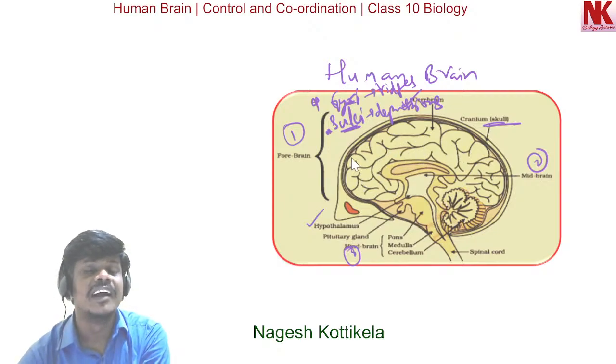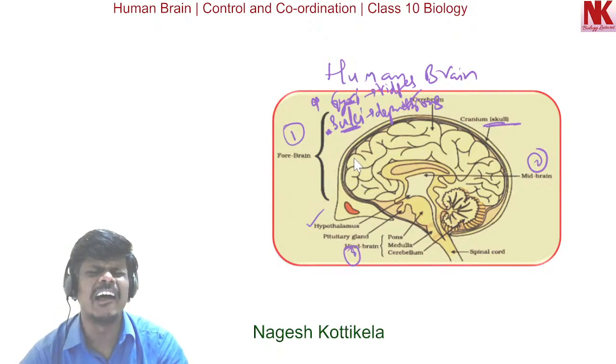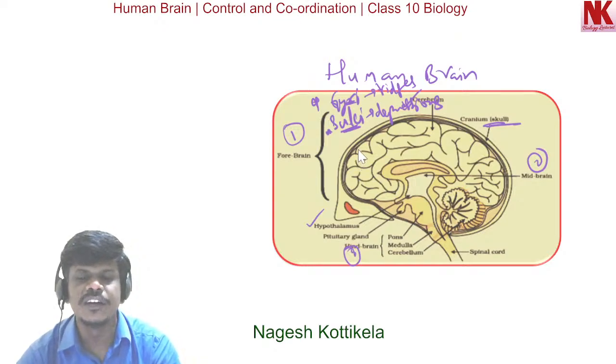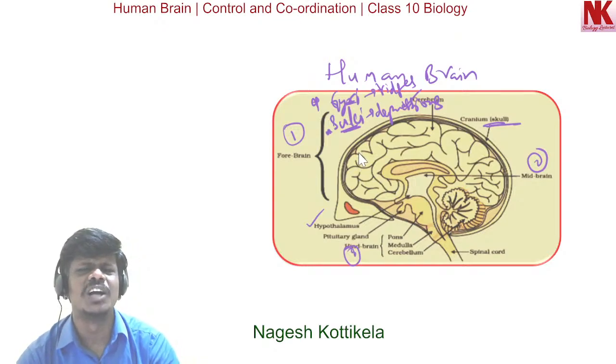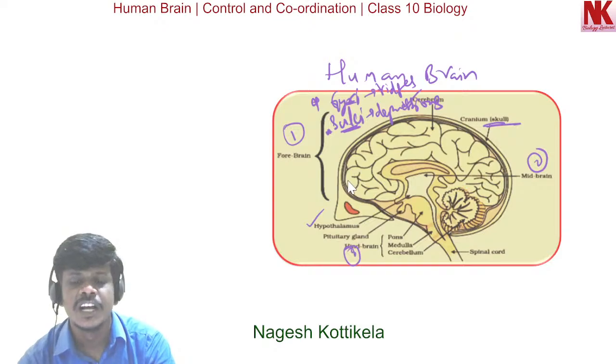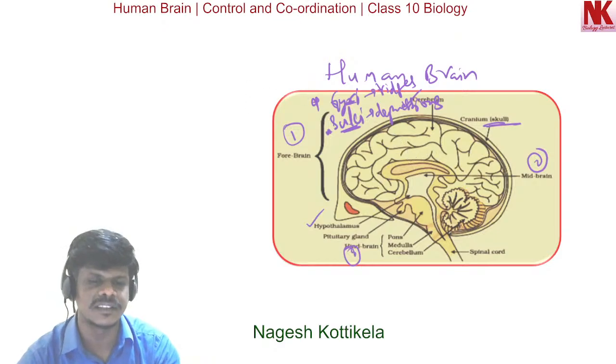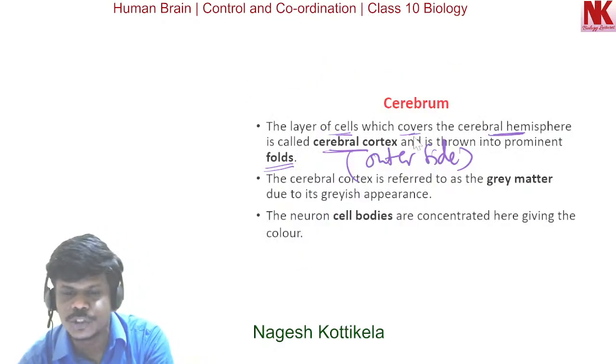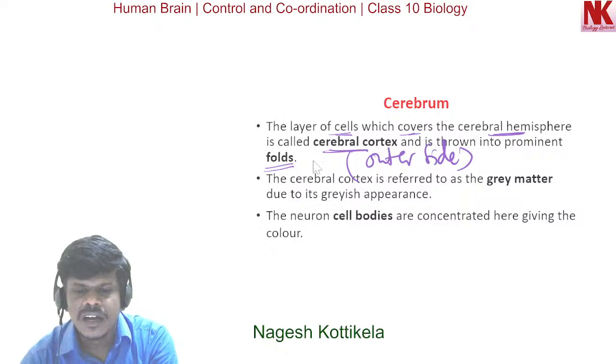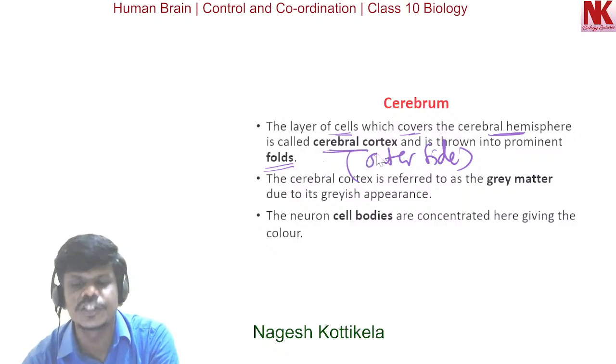They increase the surface area enormously, so they accommodate a very large number of neurons. That is the main function of these foldings. So these folds increase the surface area enormously and accommodate a very large number of neurons in the cerebral cortex. This is what you need to remember.